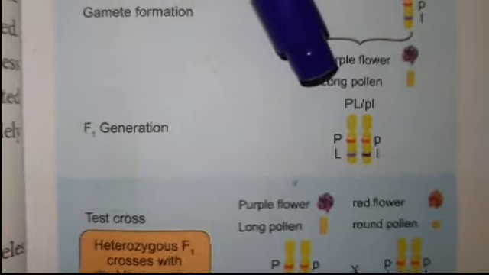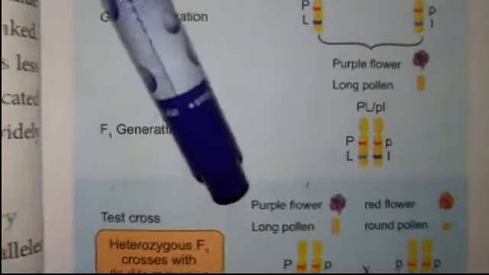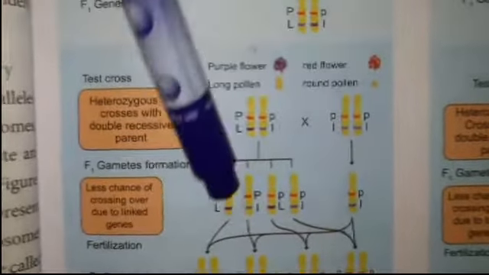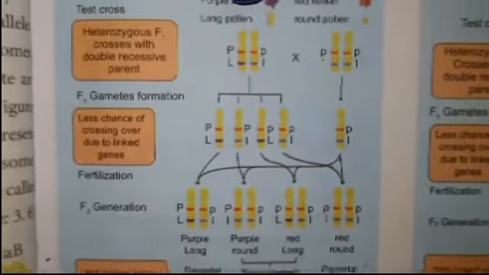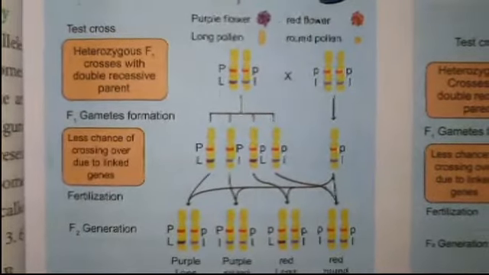In the F1, all the hybrids have purple flowers with long pollen. When the F1 hybrids are crossed with the double recessive parent, that is a test cross, the heterozygous F1 is crossed with the double recessive parent.